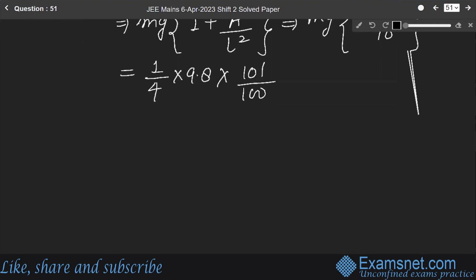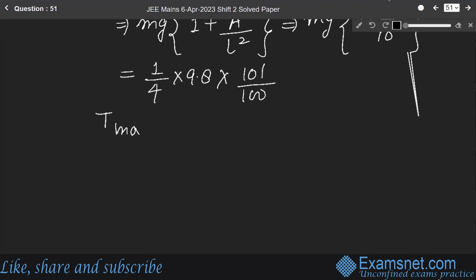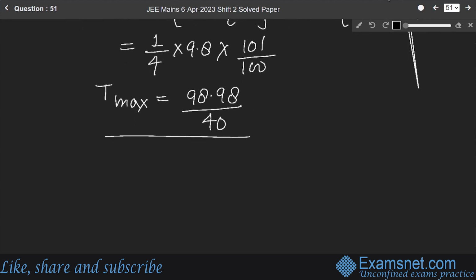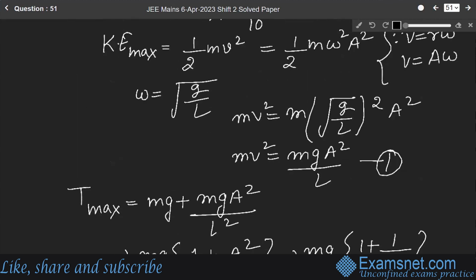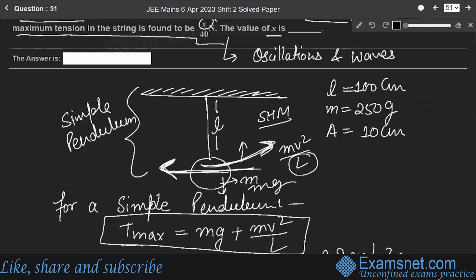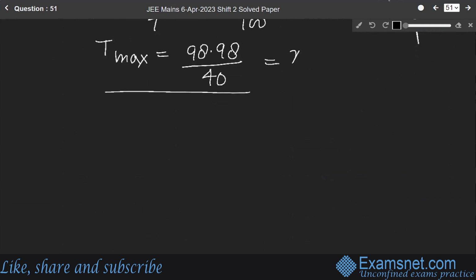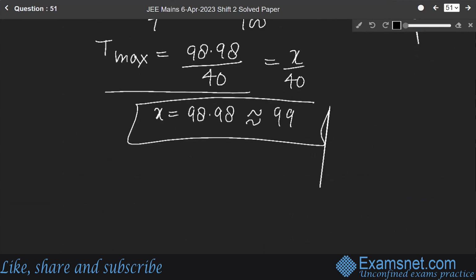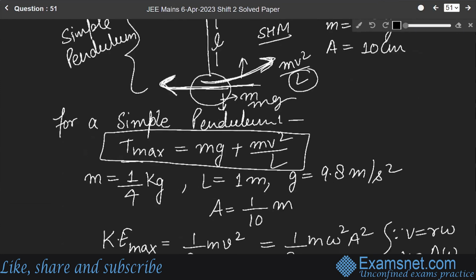Solving this, T maximum will become 98.98 over 40. Comparing this with the value given in the question, x over 40 Newton, X will be equal to 98.98, that is 99.